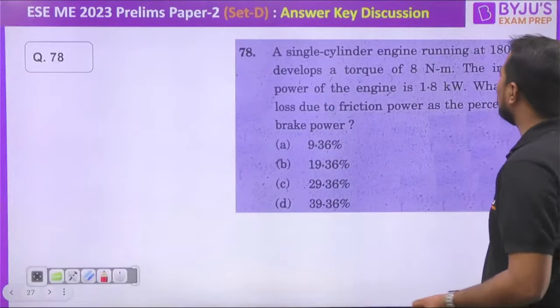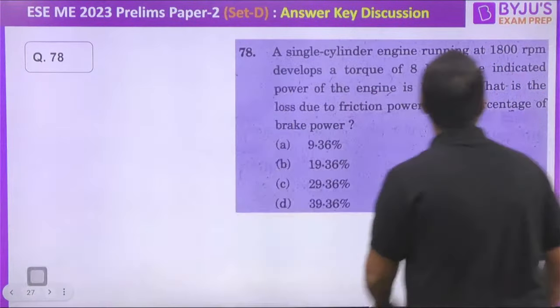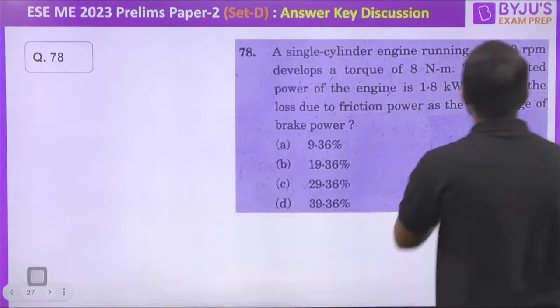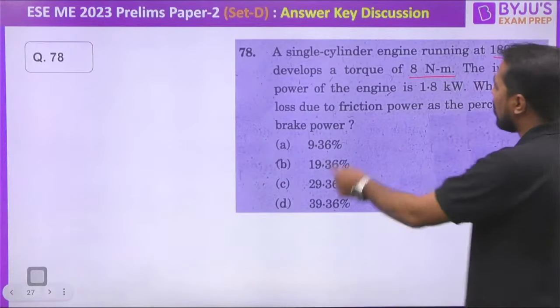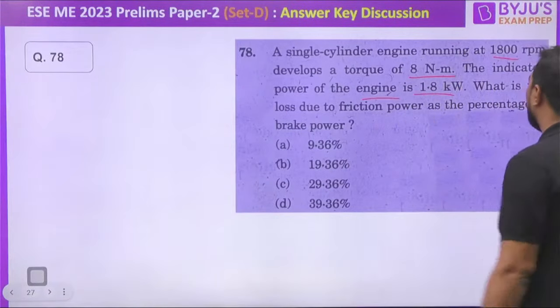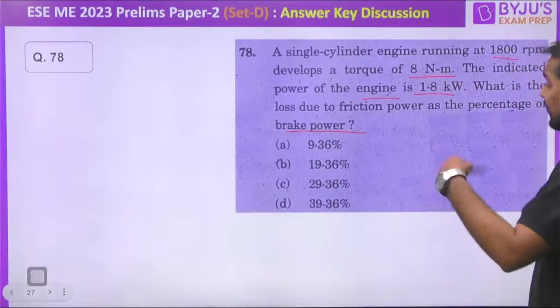78. A single cylinder engine running at 1800 rpm develops a torque of 8 Newton meter. The indicated power of the engine is 1.8 kilowatt. What is the loss due to the friction power as a percentage of the brake power? As a percentage of the brake power.